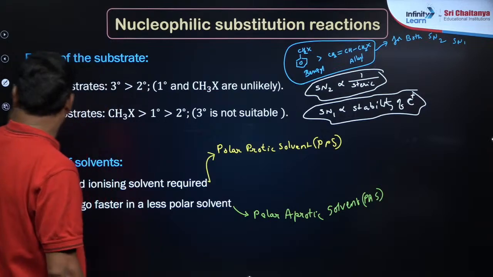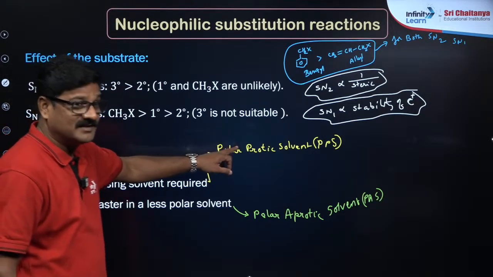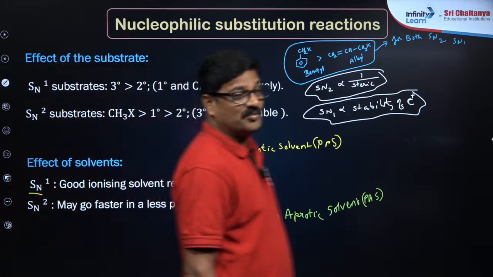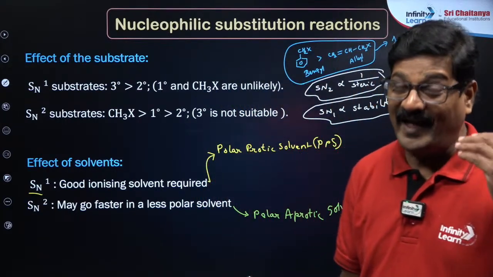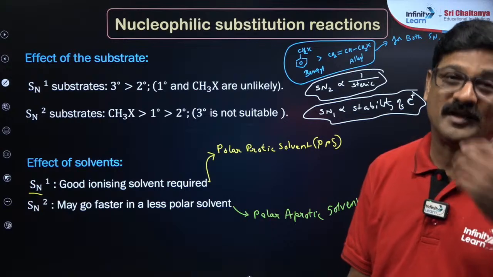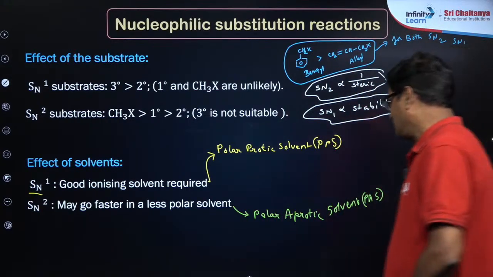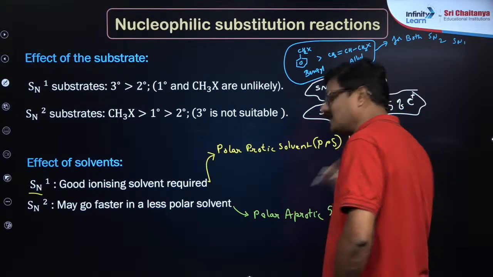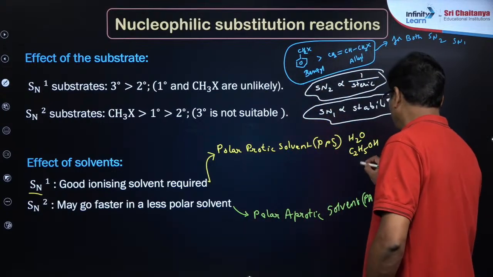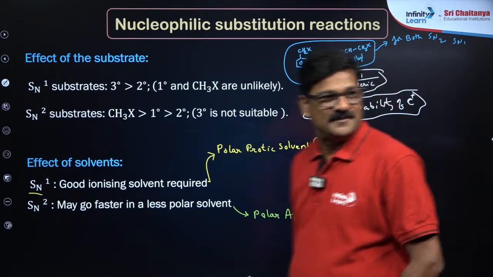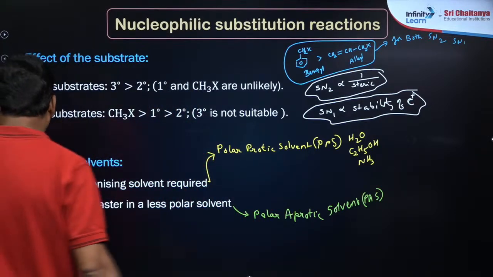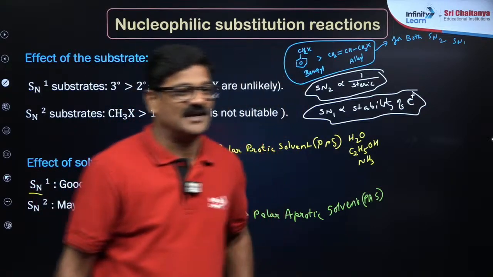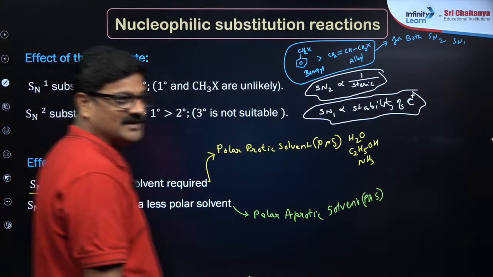Yes, Simran, can you give some examples? Polar protic solvent means the solvent which can form hydrogen bonding and can donate H plus. Okay Kapil, that's good. H2O, C2H5OH, ammonia too. And can you give some examples of polar aprotic, Kapil, Ishita? Yes, water is given here, that's good, very nice. Ammonia, yes, right.